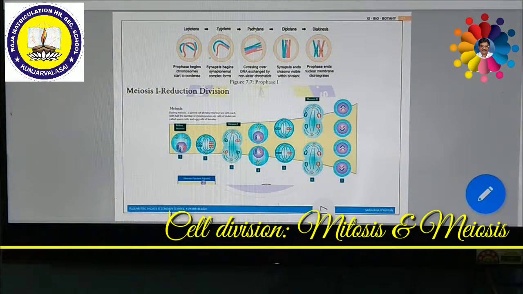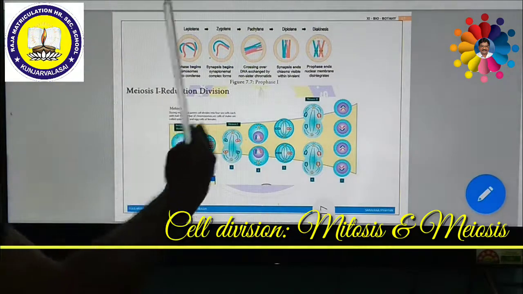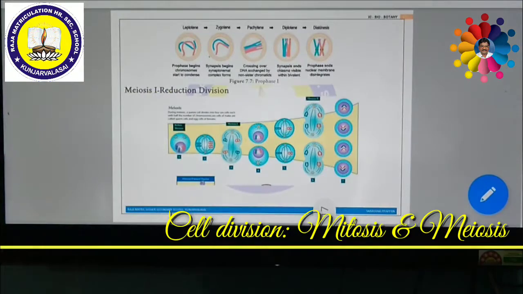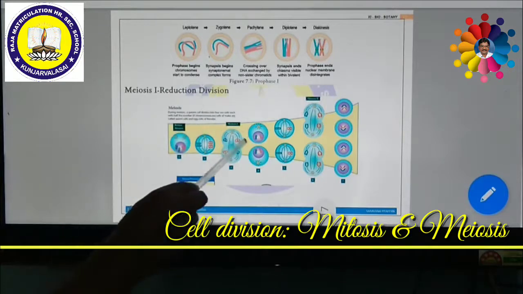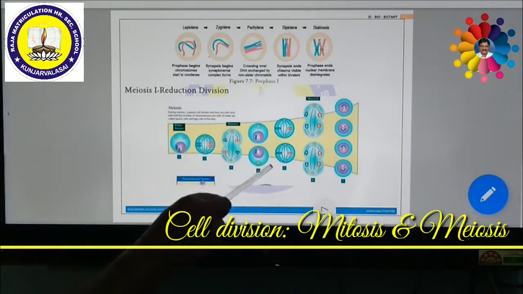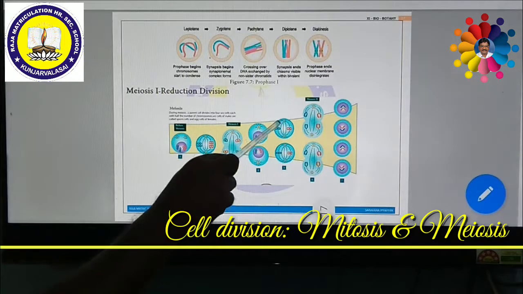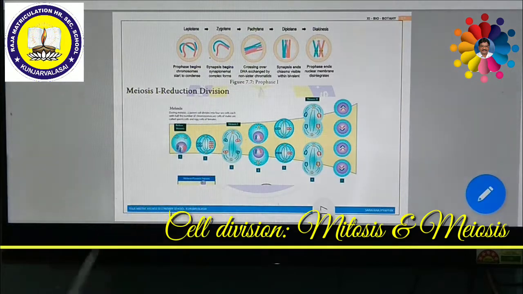Afterwards, it will enter meiosis 2. Meiosis 2 once again resembles mitosis. During this, prophase 2 is formed once again. Here the chromatin material condenses once again to form chromosomes. The nucleolus disappears, and the nuclear membrane disappears. Then the chromosomes are being paired.